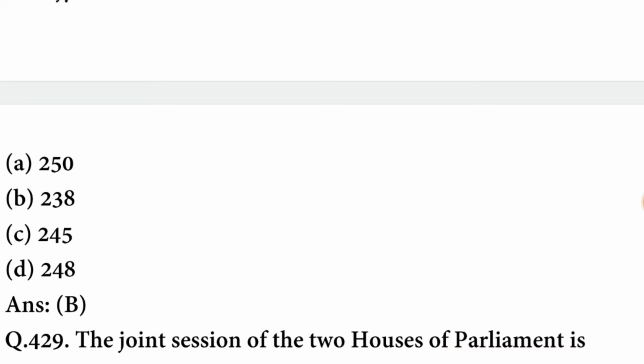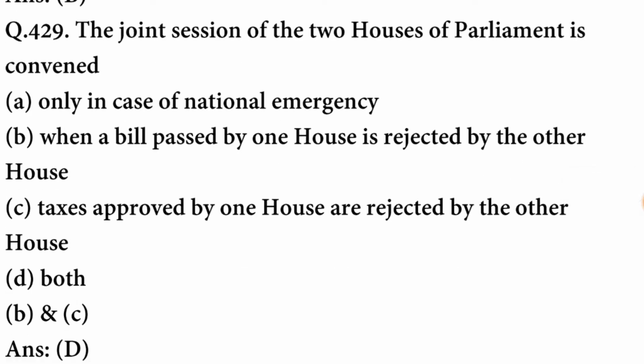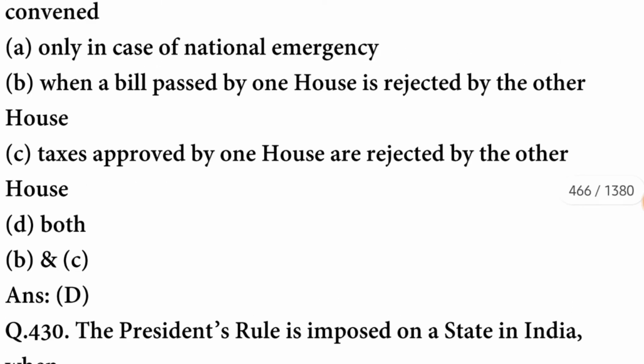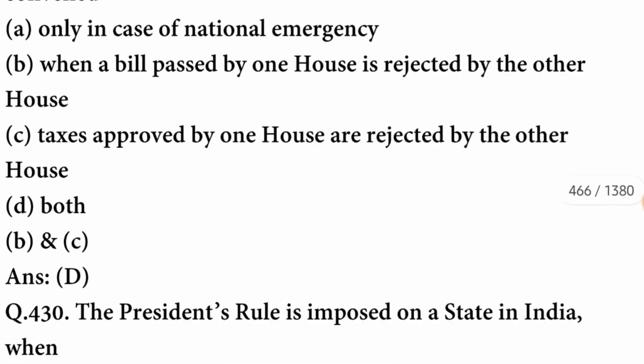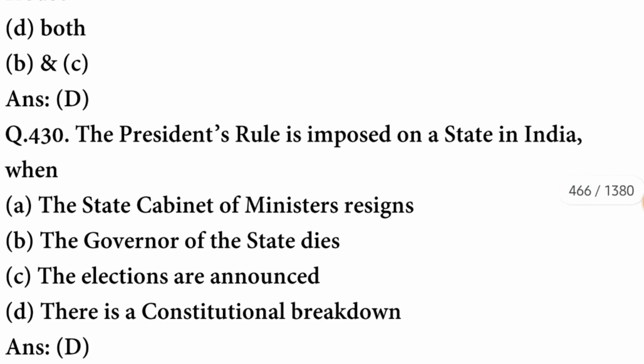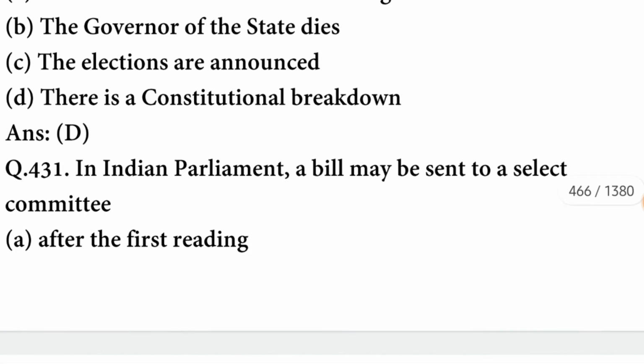B option is correct. Next question. The joint session of the two houses of parliament is convened only in case of internal emergency or when bills approved by one house are rejected by the other house. D option is correct. Next question. The President's rule is imposed on a state in India when there is a constitutional breakdown.